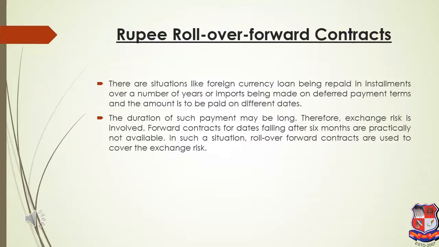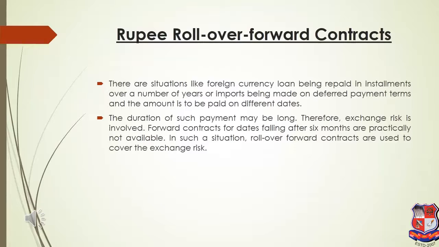As I have mentioned in my previous session, forward contracts are popular for 30 days, 60 days, 90 days and 6 months. Whenever an importer wants foreign currency, or anyone has an obligation to pay in foreign currency, it is easy for them to enter into a contract for up to 6 months. Contracts of more than 6 months are practically difficult to find.